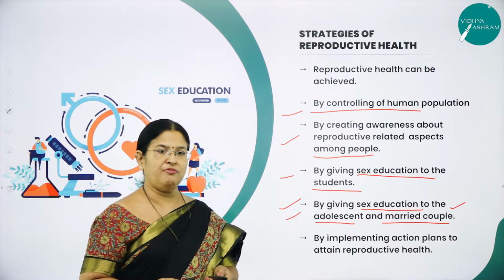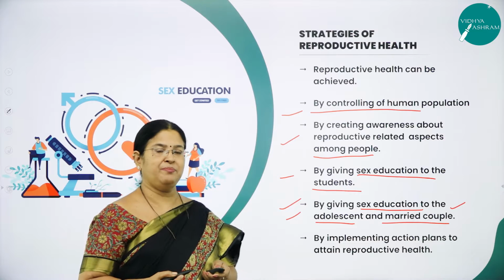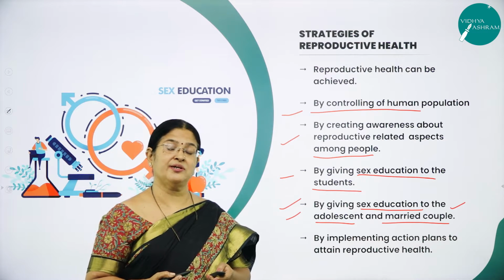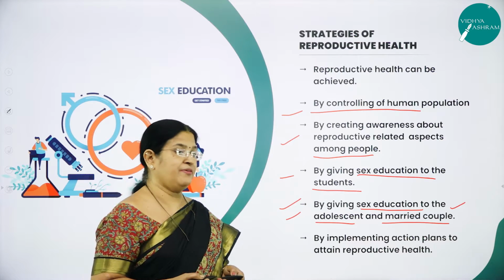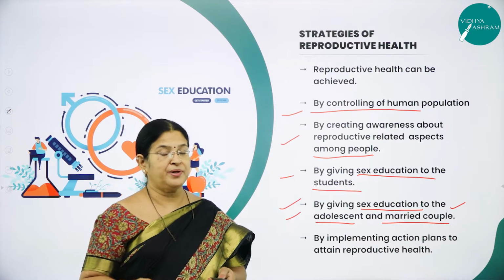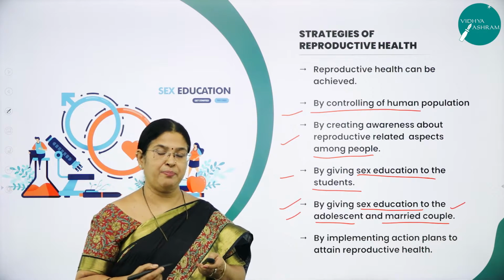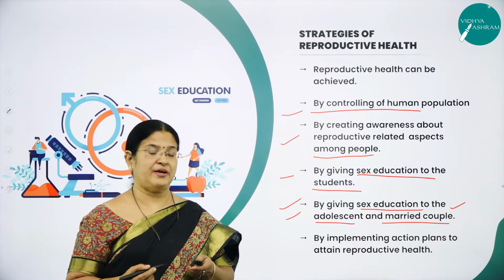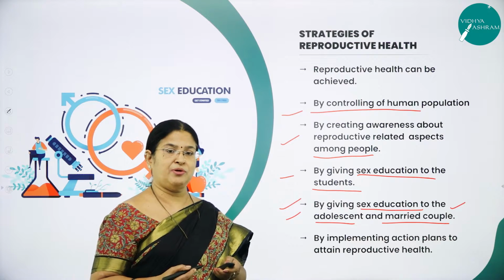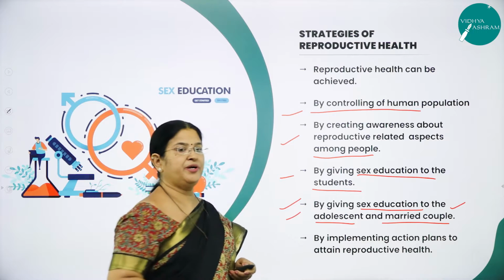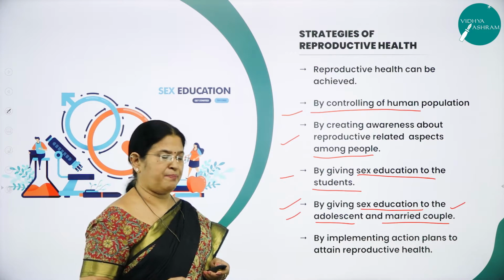But if it is a small family, definitely the parents will be able to take care of their children, which is very, very important. Grooming the children is very important, not just giving birth to the child. After the birth, you have to take care of the children, give them the right knowledge, give them the right path to go, and that definitely will help them come out as good citizens of our country. So that is the social responsibility of the married couple also.